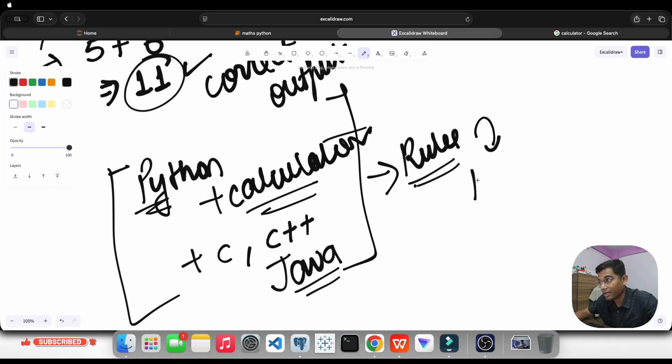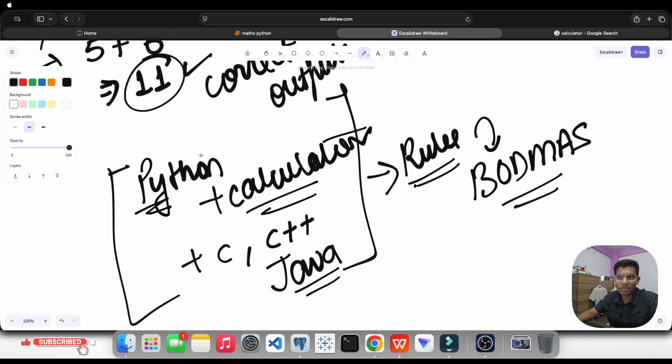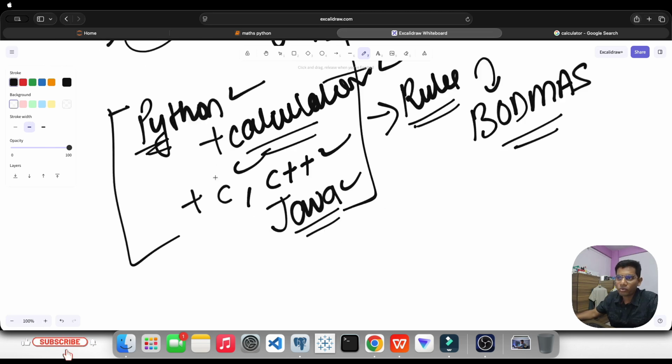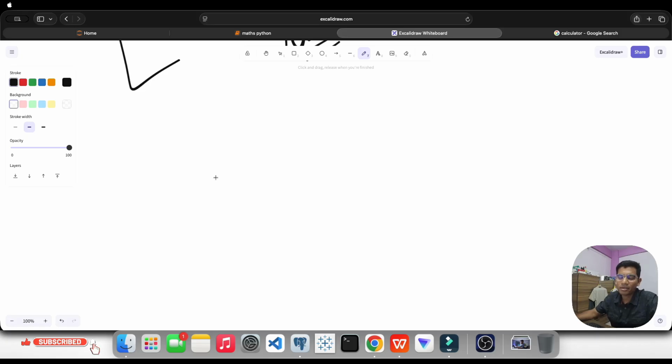This is a kind of mathematical rules which is followed by each and every programming language in the backend, right? You have seen how it is done. We will do the same thing right now in the Python environment.